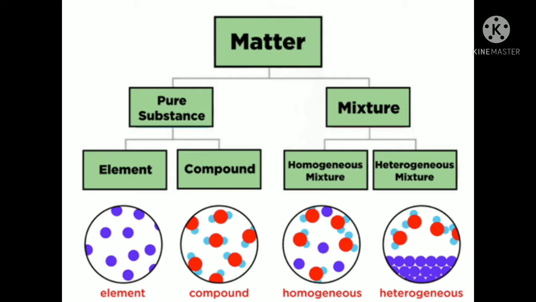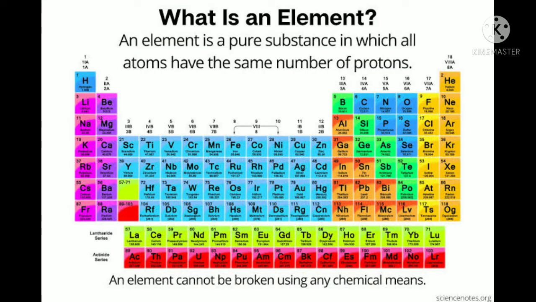So let's start. An element is always a pure substance and it is made up of identical atoms. As atoms have an atomic number, the number of protons is equal in all atoms of one element. First let's talk about the composition of our earth's crust.